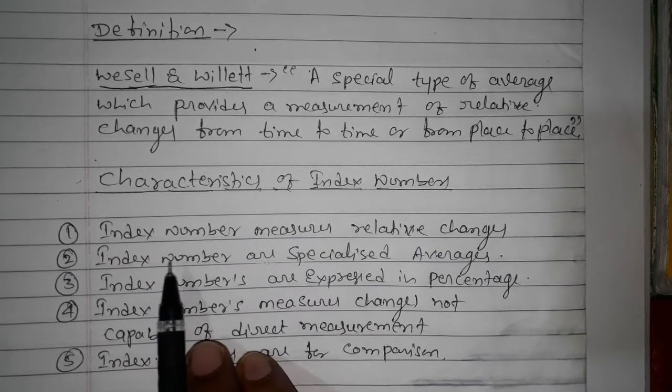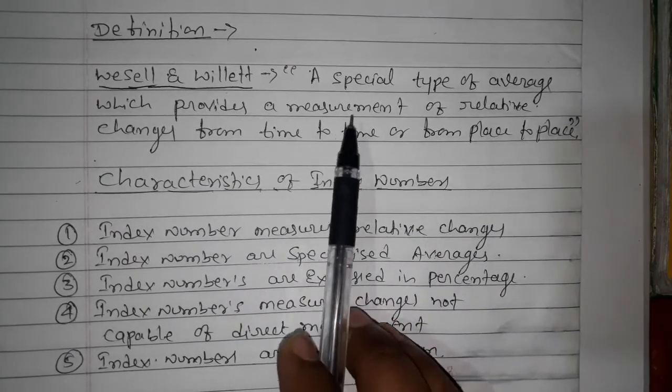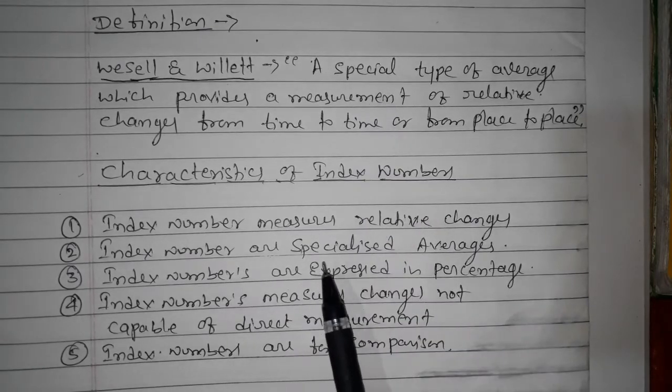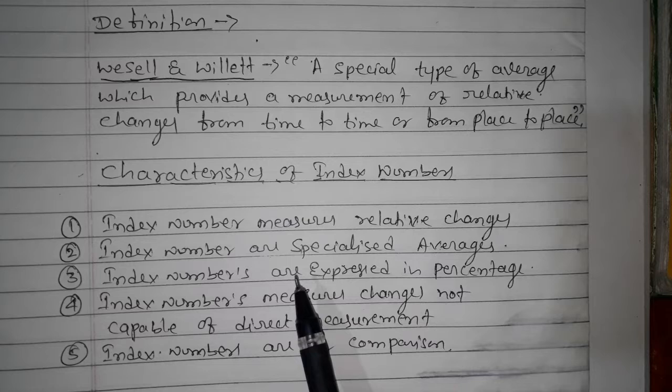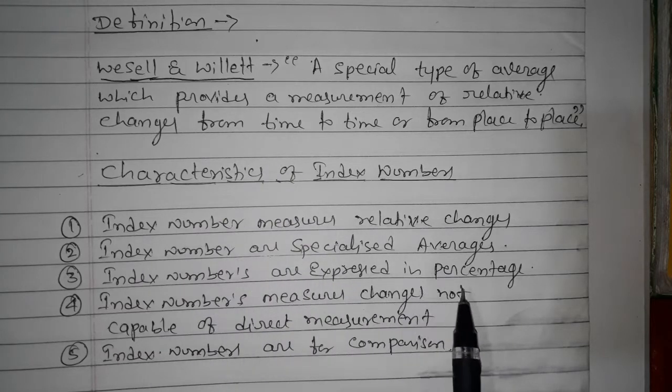Number two, index numbers are specialized averages. Already in the definition it has been said it is a specialized average. Next, the third one, index numbers are expressed in percentage. I have already said in the meaning, it is expressed in percentage because when we need to say how much has been changed, how much has been reflected, we need to say it in percentage.